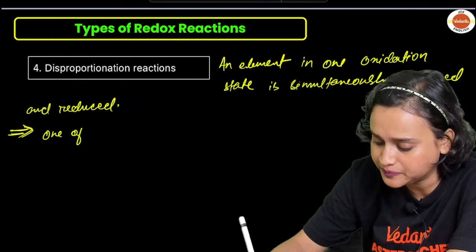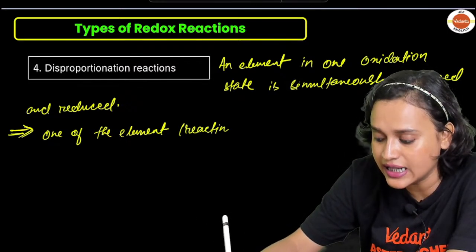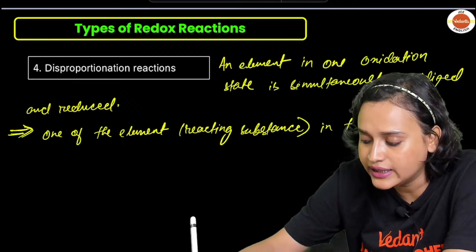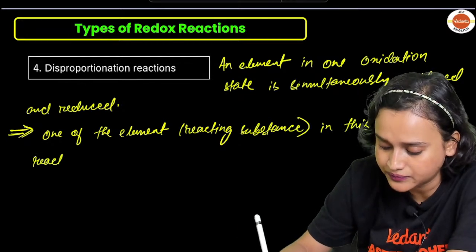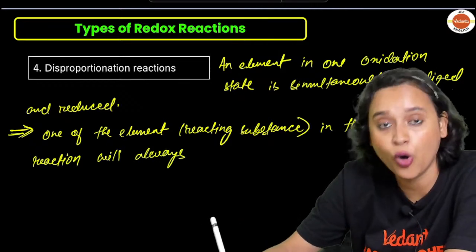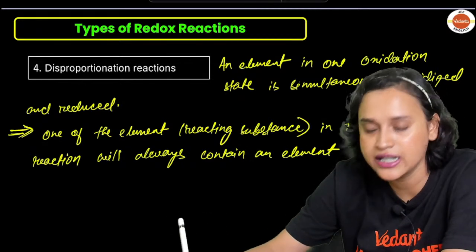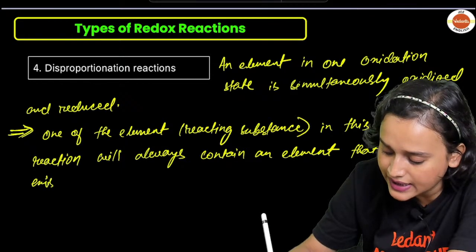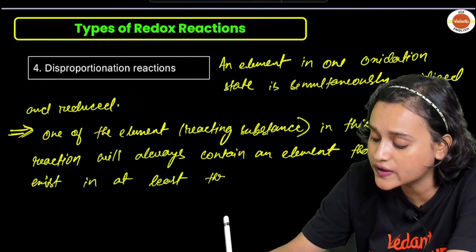One of the elements, the reacting substance, in this type of reaction, will always contain an element that can exist in at least 3 oxidation states.